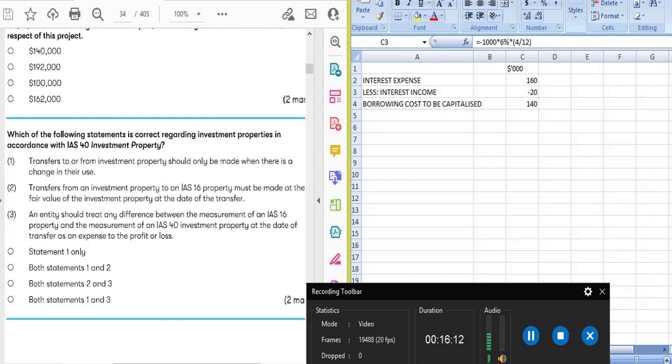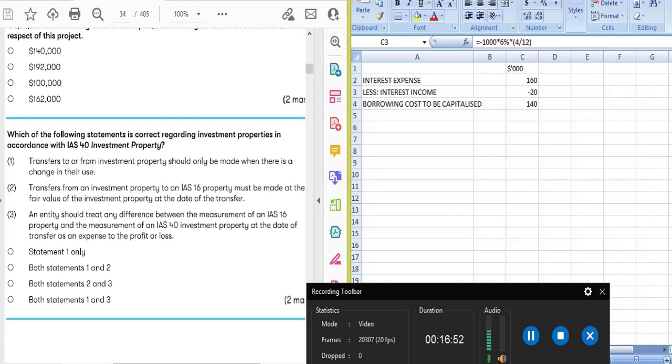Transfer from an investment property to an IAS 16 property must be made at the fair value of the investment property at the date of transfer. Yes, this is also true. There are a few points in the book, you can have a look at it. If an asset is transferred from property, plant and equipment to investment property, and if you're opting for the fair value model for investment property, then the asset must be revalued as per IAS 16, and then transferred into investment property at fair value.